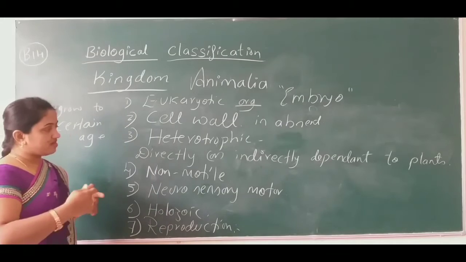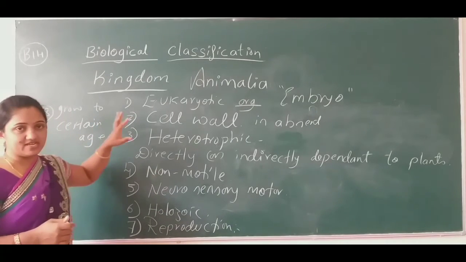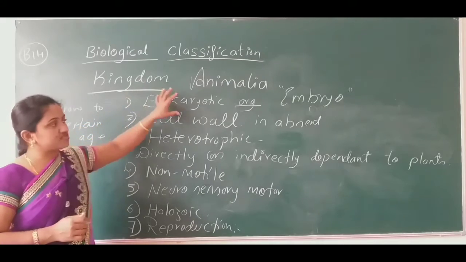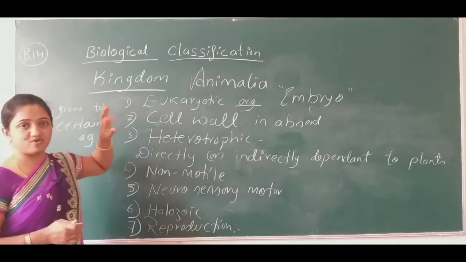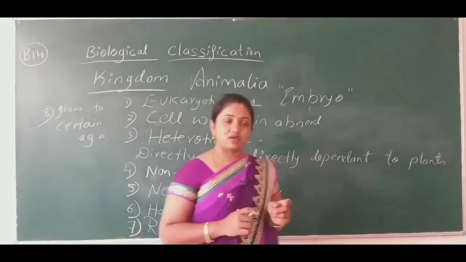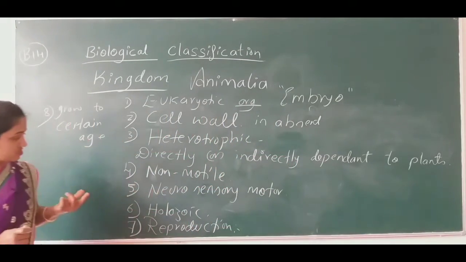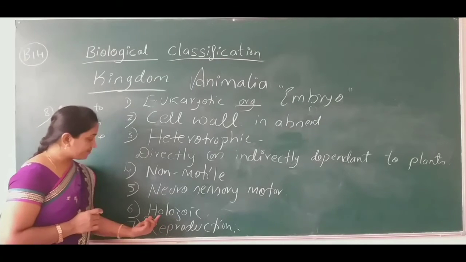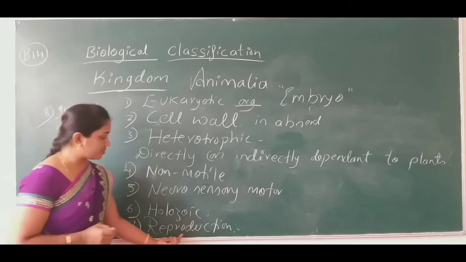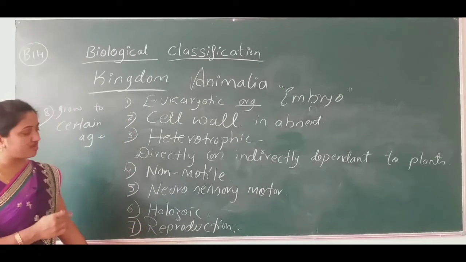So you can add in your own way, but it will be better if you write the characteristic features which are present in the NCERT book. Those characters will be marked as a good and correct answer. Then the mode of nutrition is holozoic. The reproduction takes place by sexual means.